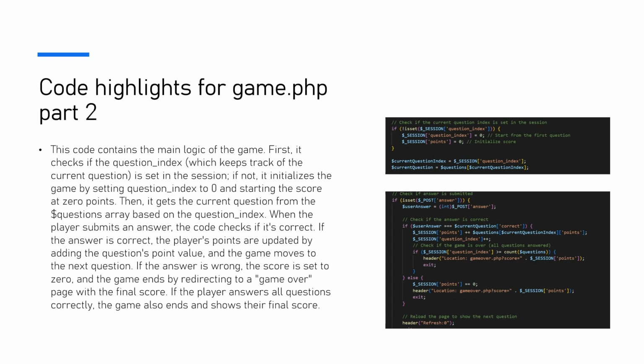When the player submits an answer, the code checks if it's correct. If the answer is correct, the player's points are updated by adding the question's points value, and the game moves to the next question. If the answer is wrong, then the score is set to 0 and the game ends by redirecting to a game over page with the final score. If the player answers all the questions correctly, the game also ends and shows their final score.